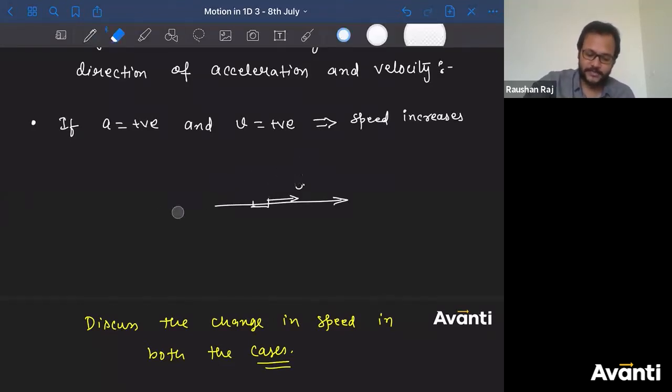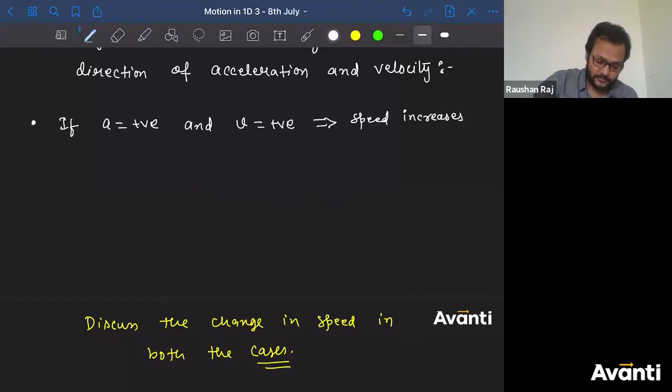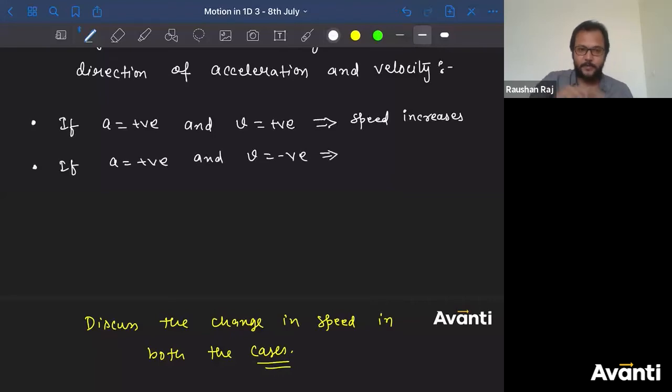Now let us take a different example. If acceleration is positive and velocity is negative, tell me what will happen to the speed, whether it will increase or it will decrease.